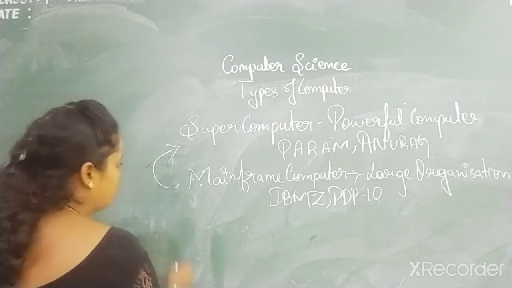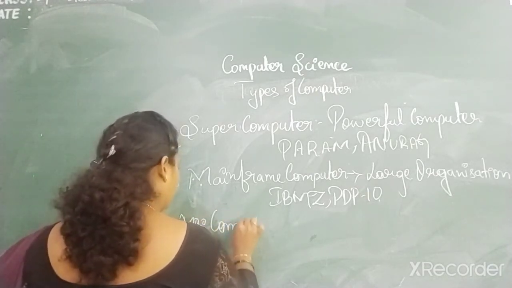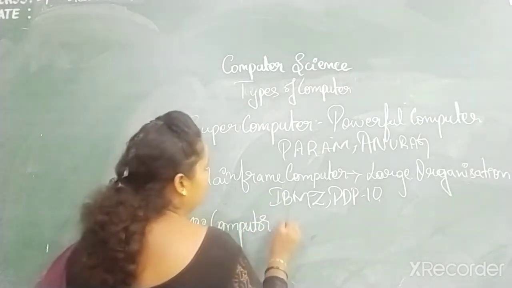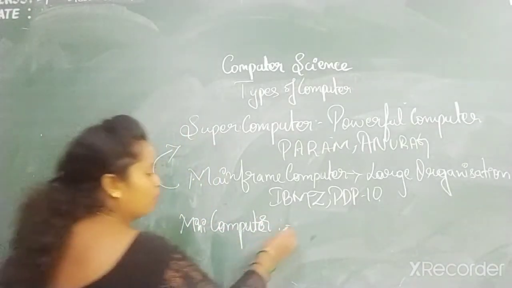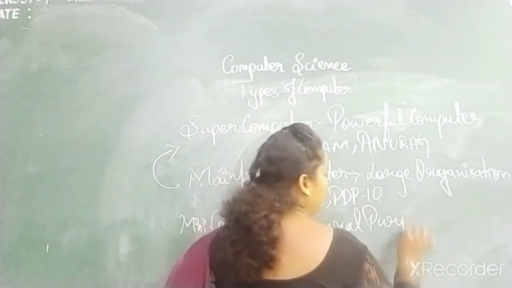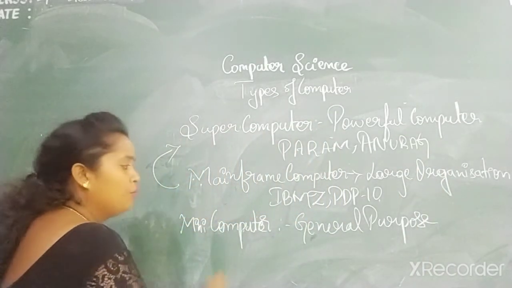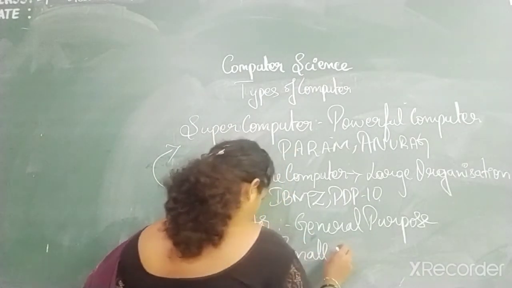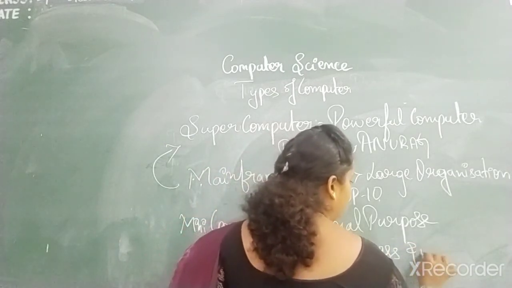Then the next one is the mini computer. Where is it used? These are general purpose computers, smaller in size. Where are they used? Small businesses and firms.